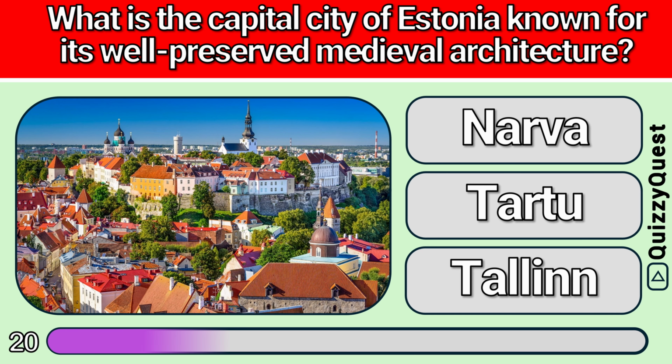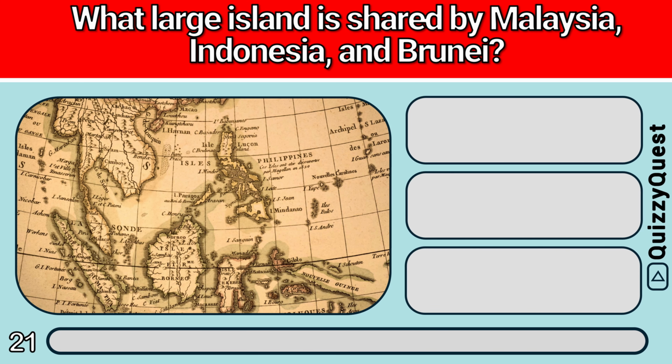Is it A, Narva, B, Tartu, or C, Tallinn? It is C, Tallinn. What large island is shared by Malaysia, Indonesia, and Brunei?